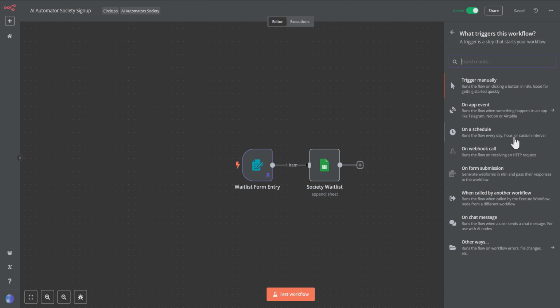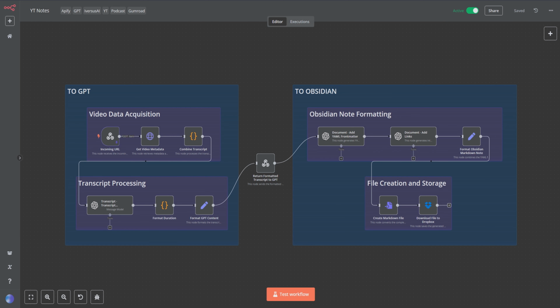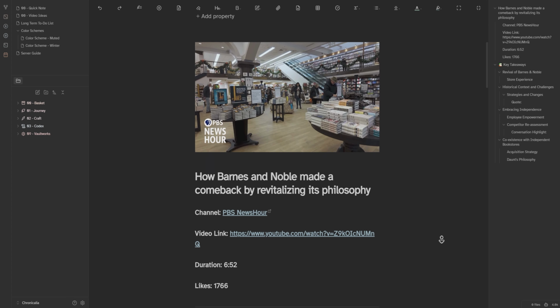So you have the schedule automation over here, trigger manually, form submission, which I use a lot, and also webhook call, which is what allows a GPT, like in this automation here, which takes in a YouTube link. You drop it into a GPT. That GPT then calls the webhook, which then starts the automation, sends back a nicely formatted transcript with timestamps, callouts, tables, key points, all of that, and then goes ahead and makes a markdown file, which is then sent to Dropbox, which is linked to my Obsidian vault.